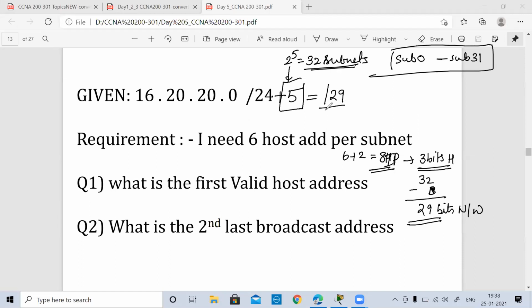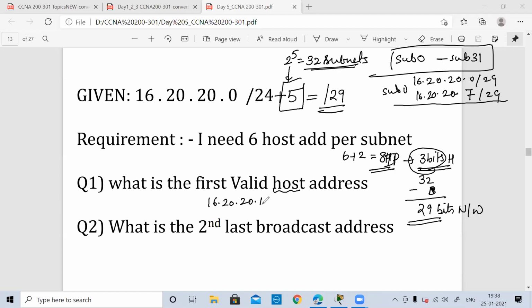Okay, so /29 has now been decided. So the first address will start from 16.20.20.0/29, and maximum I have only 8 hosts. Okay, 6 + 2 is how much? We have seen that we have only 3 bits of requirement, so 8. So that will go up to 16.20.20.7/29. I've just written for subnet 0 because I'm asked the first valid host address. So that turns out to be 16.20.20.1/29.